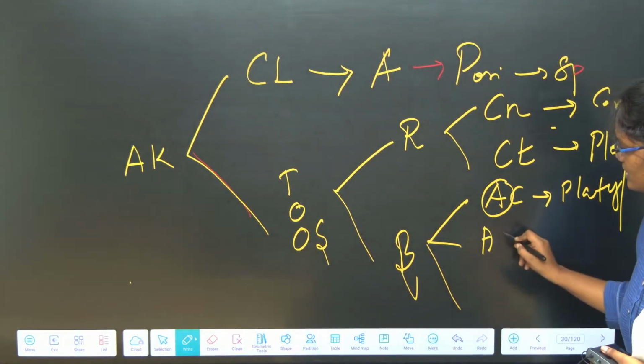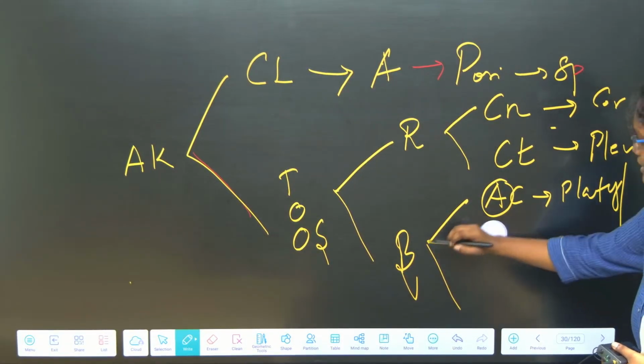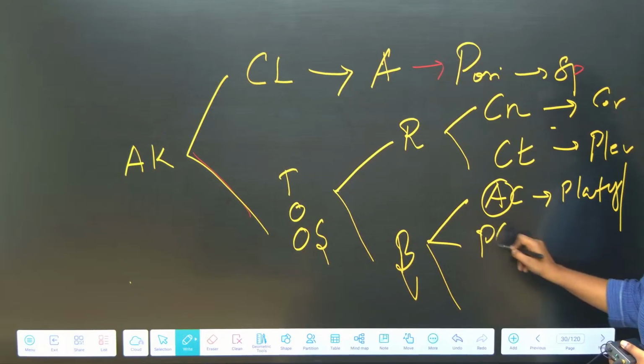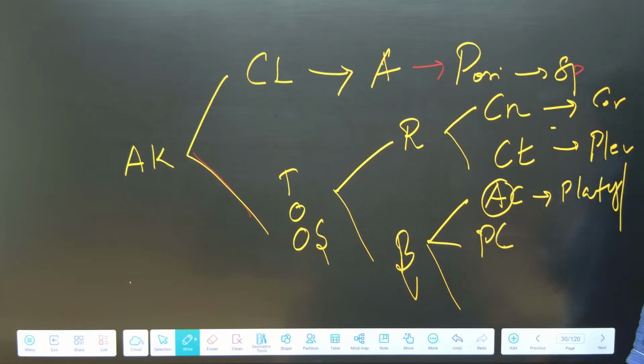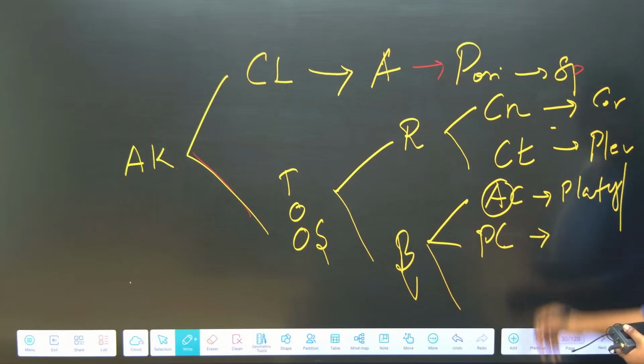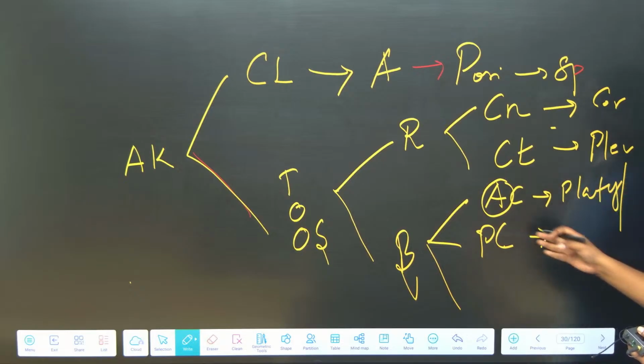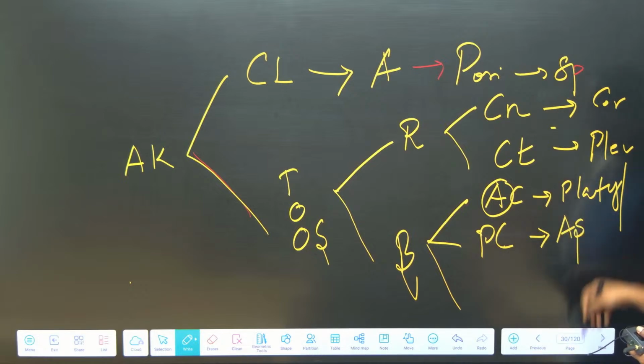Next one is aschelminthes, sorry, pseudocoelomate. Here the coelom is not very well developed. Body cavity is present, but it is not a very well developed body cavity. Which phylum is placed under the pseudocoelomate? Aschelminthes. It is also called roundworms. Example for this aschelminthes will be Ascaris.